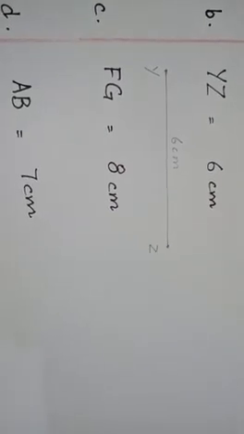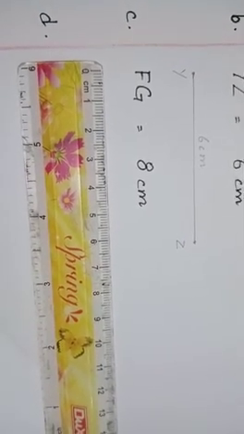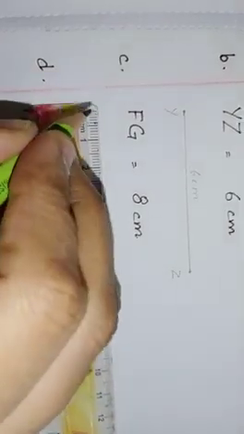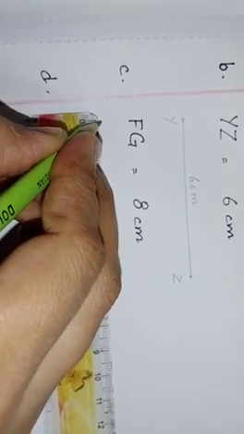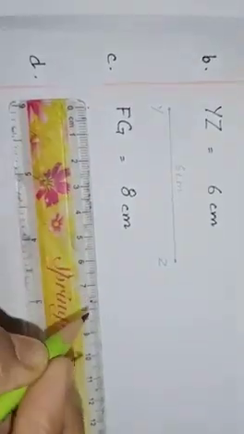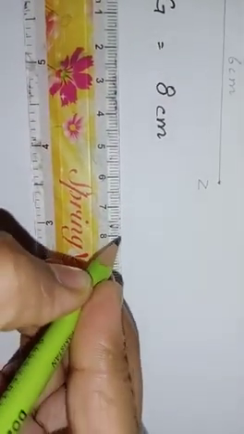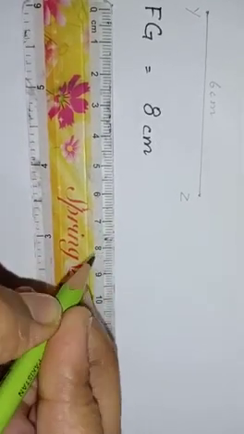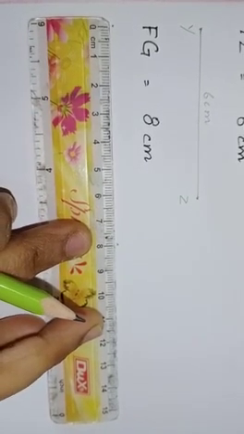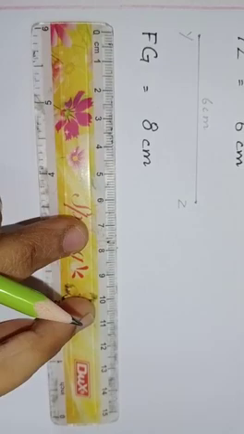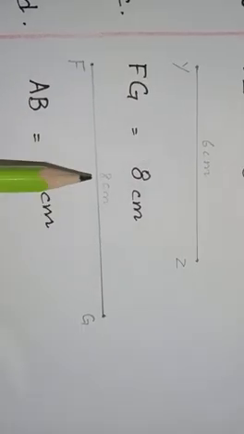Now C part is FG, it's 8 centimeter. Again take a ruler and place it on your notebooks. Now let's take the first point on the top of this 0. It's point F and it is 8 centimeters. So here is 8. So the second point, which is point G, is at 8. Now look at this, it is exactly 8 centimeter. Now we will join these two points with the help of the scale. It is line segment FG which is 8 centimeter.